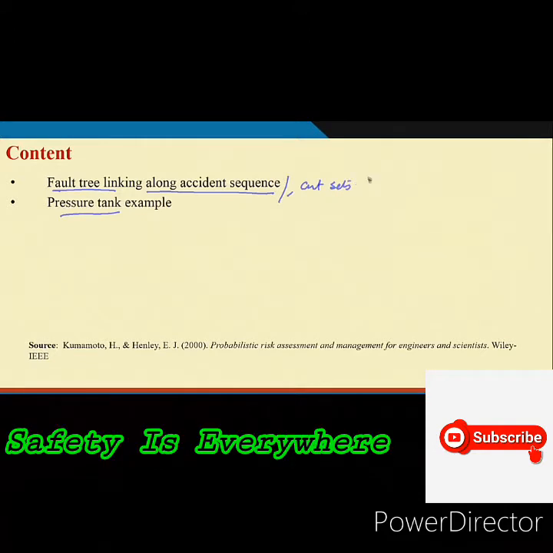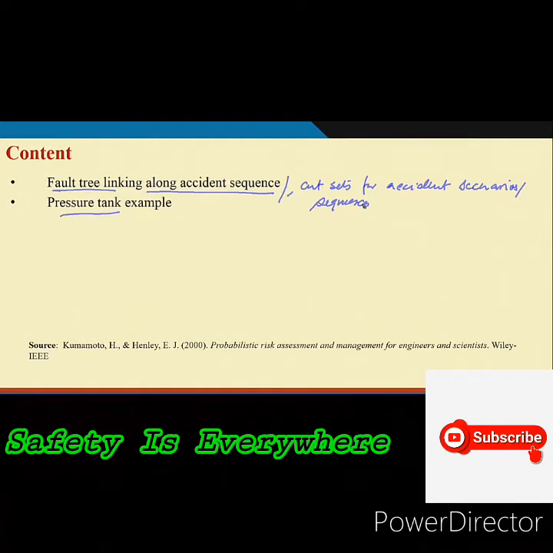So, cut sets for accident scenarios or sequences. Every sequence gives one scenario. So, accident scenario is the end state of the event tree.